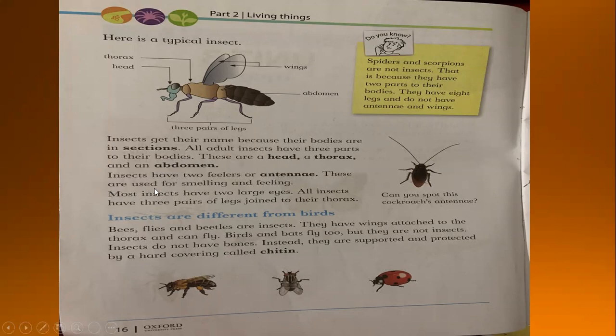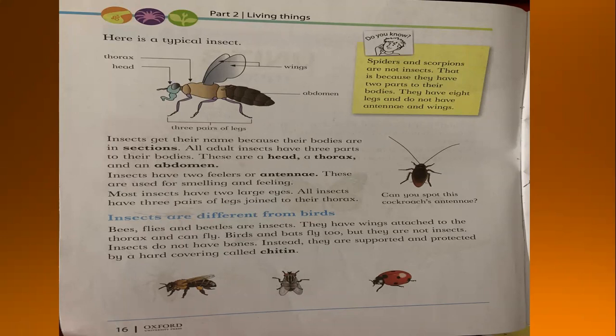These are used for smelling and feeling. Which are used for these antennae? For smelling and feeling. Most insects have two large eyes, like this. All insects have three pairs of legs joined to their thorax.